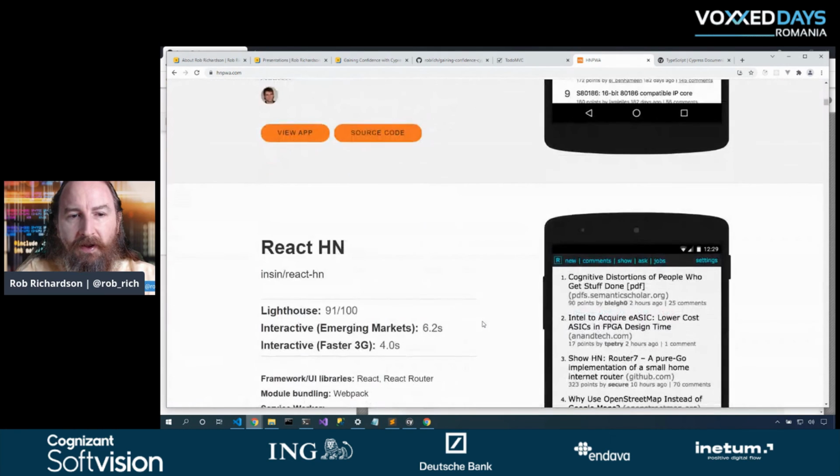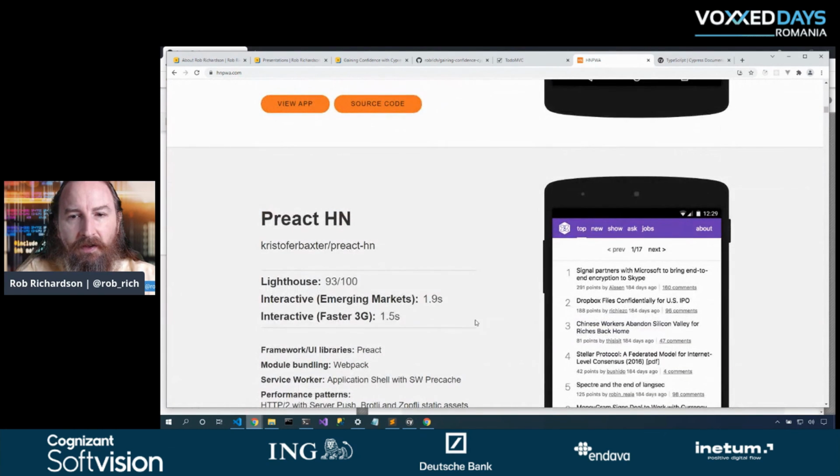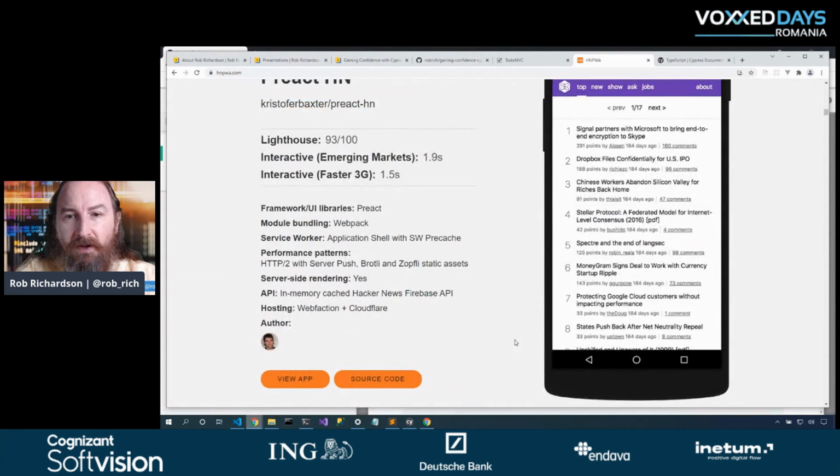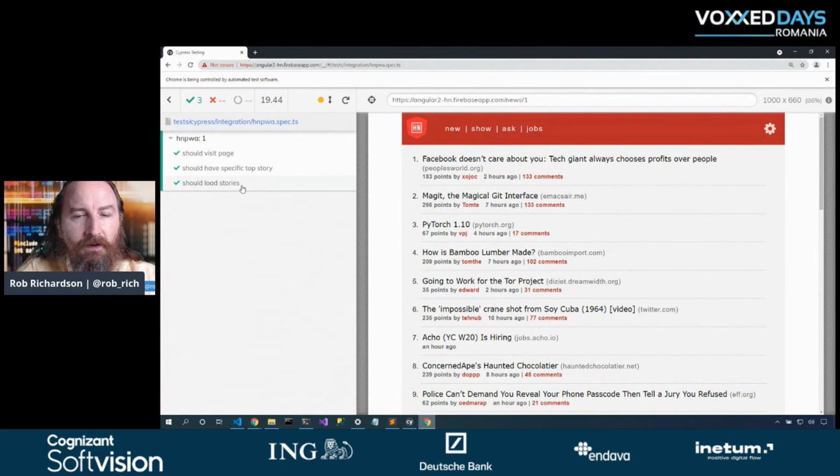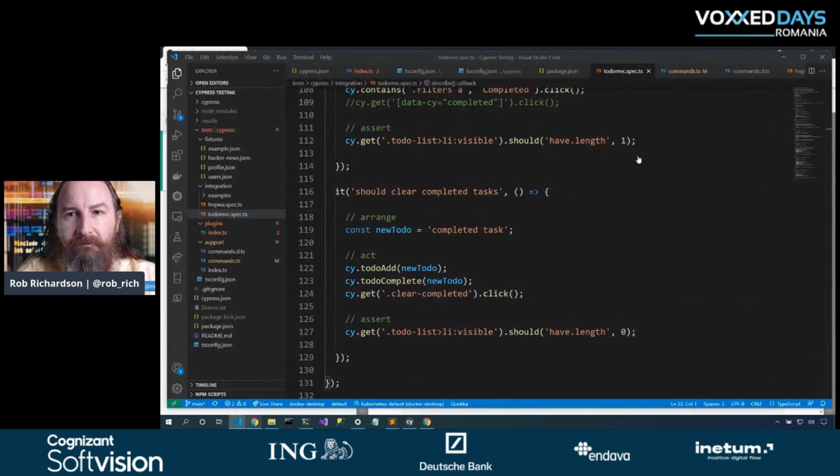So here's a React one, another React one, a Preact one. Now this is great, but this is going to pull the actual news from Hacker News. So how do I validate that my control renders correctly? I don't know what that top story is going to be. Now, as we look through our tests, we can see that all of our tests pass. Let's take a look at the code that accomplishes that.